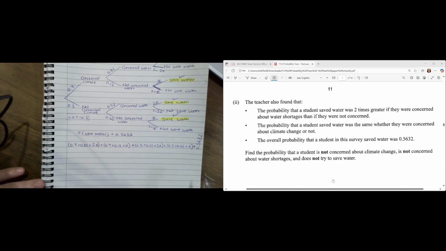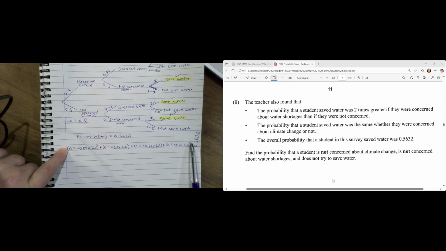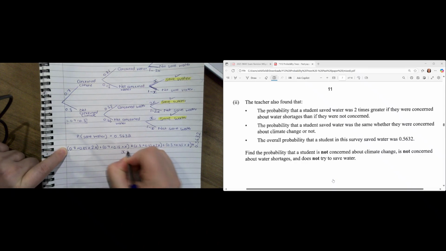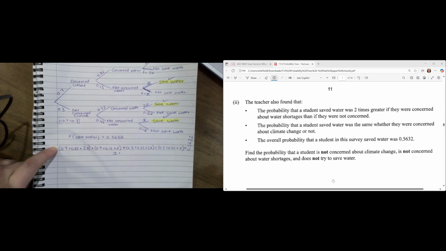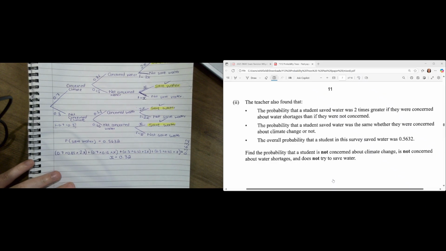Now, if you grab your graphics calculator and you go to your solver and you put this whole equation in, you are going to get an answer for x. If you need to know how to do that, I've posted another video and it uses this exact equation and it shows you how to put it into the calculator. So if you need to, go look at that again. I'll add it as a link here somewhere. But our answer for x is going to be 0.32.